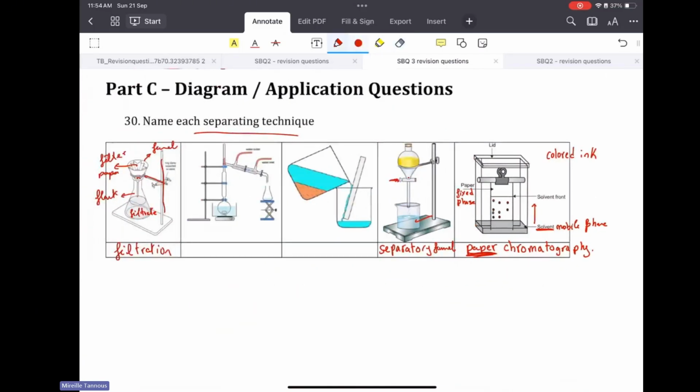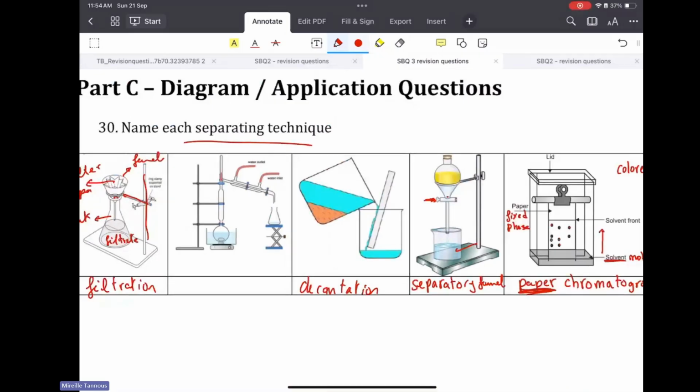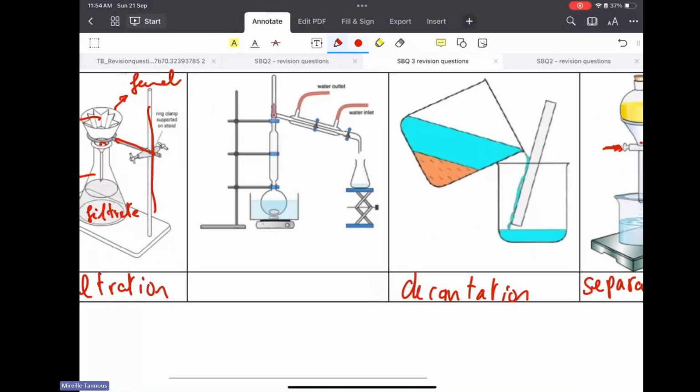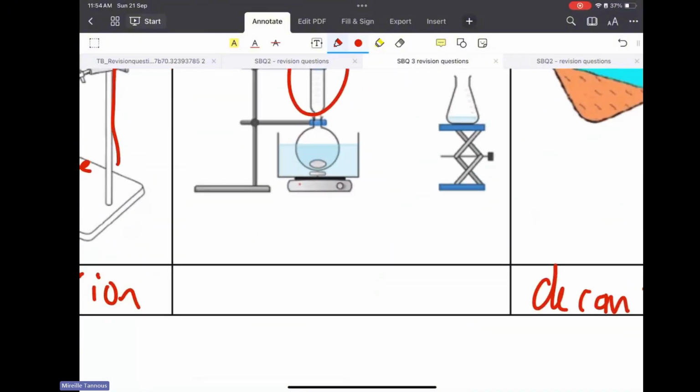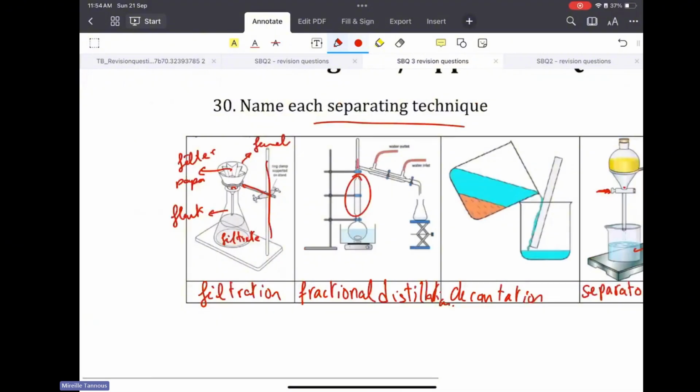And here I have decantation. Decantation is like filtration, but it's much faster and simpler. And this one is fractional distillation. As I mentioned, fractional distillation is used to separate liquid mixtures having close boiling points to each other.